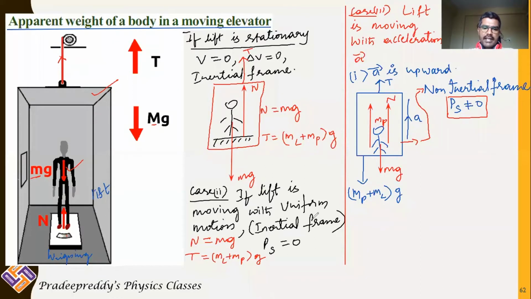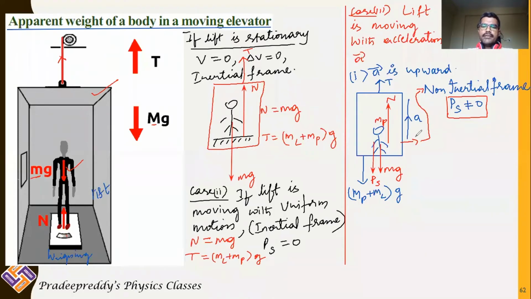Acceleration of the lift is in upward direction, therefore pseudo force will be acting in downward direction on this person, and that pseudo force can be written as Ps. So pseudo force is acting in downward direction because acceleration of the lift is upward. If acceleration of the lift is down, pseudo force will be in upward direction.